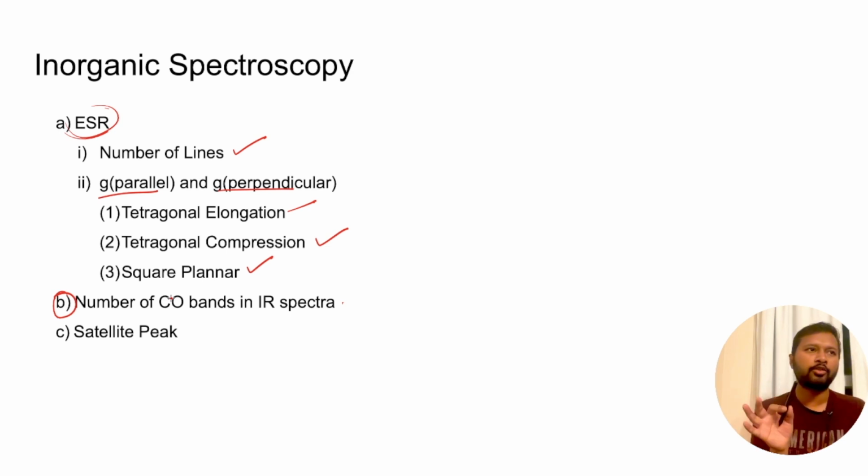If you are following Ajay Kumar for organometallic compounds, then in the metal carbonyl chapter you will get a particular table, where the point group is given and the number of CO bands is given. So it's very simple. You just have to look at it once or twice, and you will remember it. If a question comes from here, you will easily be done with it. Next concept is satellite peak. This topic was first asked, I remember, in 2018 or 2019.